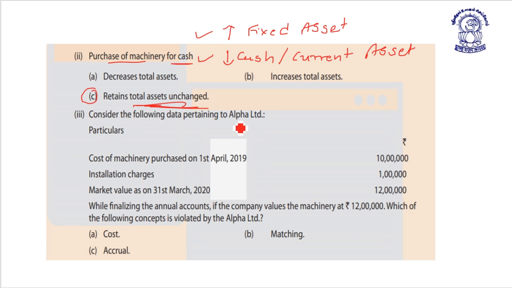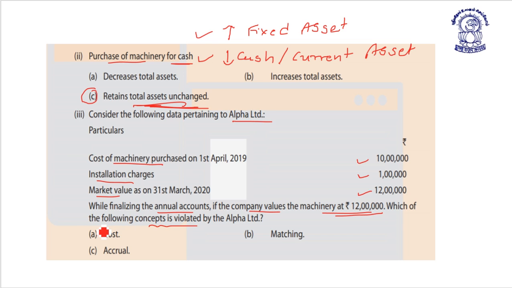Consider the following data pertaining to Alpha Limited. Cost of machinery purchase is 10 lakh rupees. Installation charges is 1 lakh rupees. Market value of the machine as on the end of the year is 12 lakh rupees. While finalizing the annual account, company valued machinery at 20 lakhs. Which of the following concept is violated by the Alpha Limited?